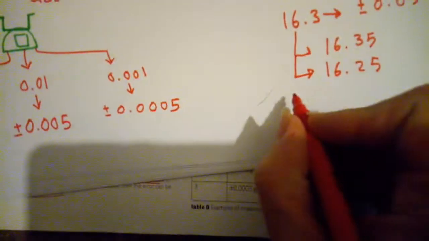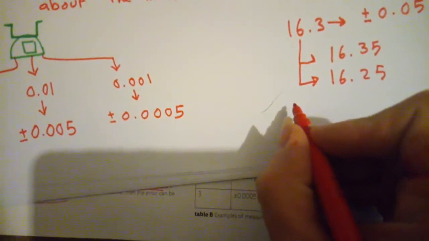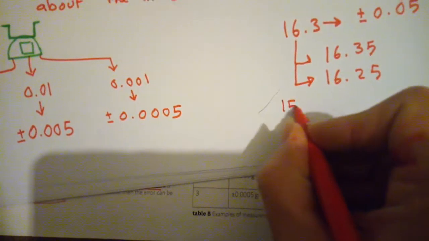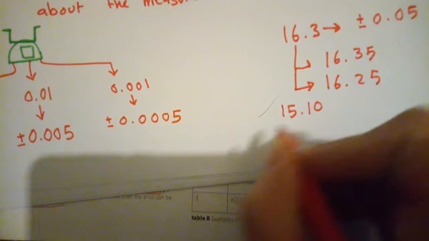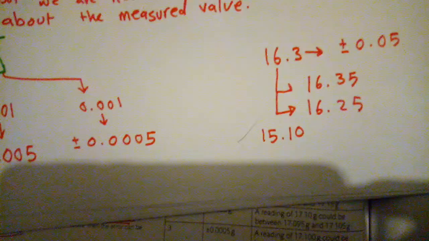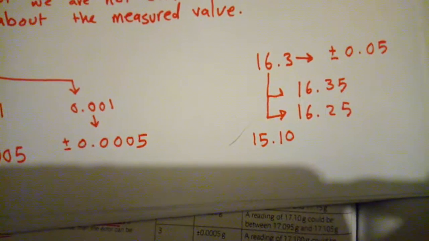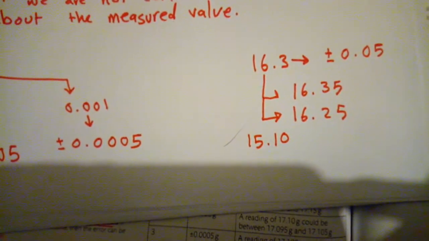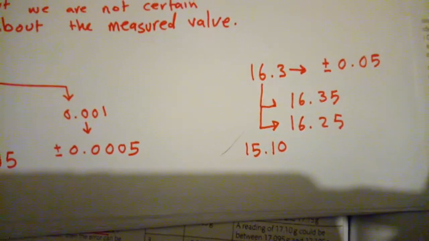Let's take another example. Assume the balance measures masses up to 2 decimal places, like 15.10. My balance gives me a record for the mass, 15.10. What is the measurement uncertainty for that value?